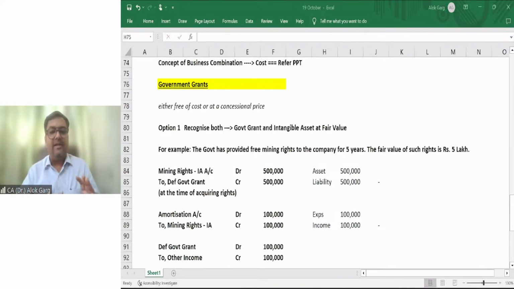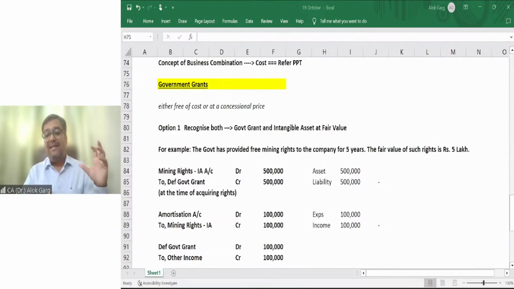In this case, you can take the fair value of the asset obtained. But for all practical purposes, if in your examination the fair value of both assets has been given, the fair value of the incoming asset as well as the outgoing asset, then you need to always take the fair value of the outgoing asset to measure the cost of the incoming asset. Your incoming asset has to be capitalized.